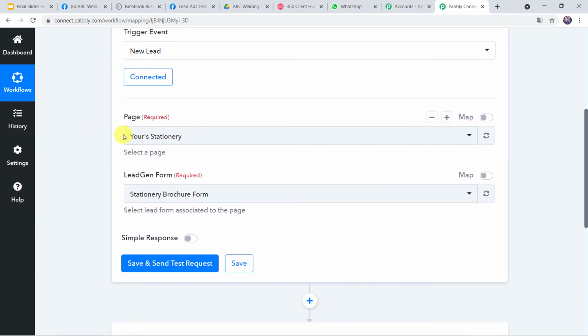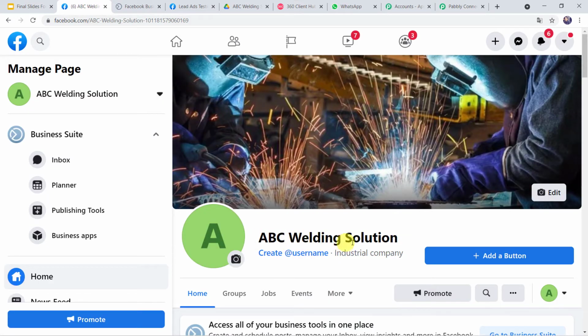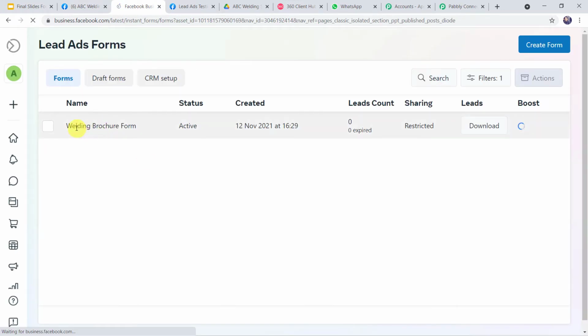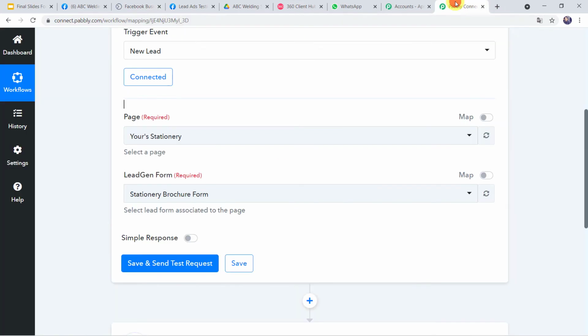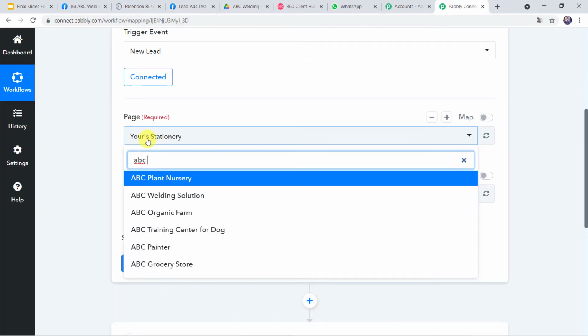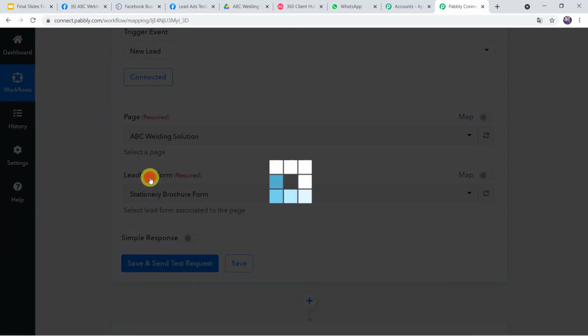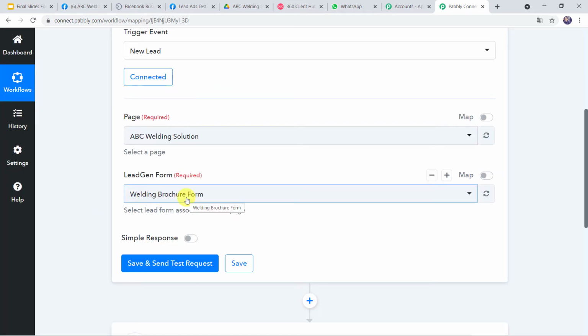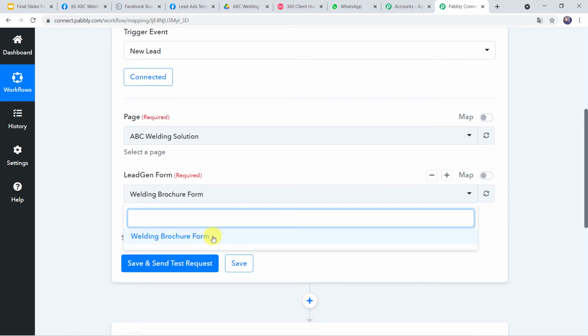Now here we have to select the page that we have created on the Facebook account and the lead generation form that we are running on this particular page to capture the leads. So I have created the Facebook page named ABC Welding Solution. So we have to select this particular page. And this is the lead generation form, that is welding brochure form. So we have to select this particular form also. So let's go to Pabbly Connect and here in the page we have to select ABC Welding Solution. And here we can find the lead generation form is automatically captured just because I have created a single form in this particular page. If you have created multiple forms, so from the drop down you can select the form whatever you want to select.